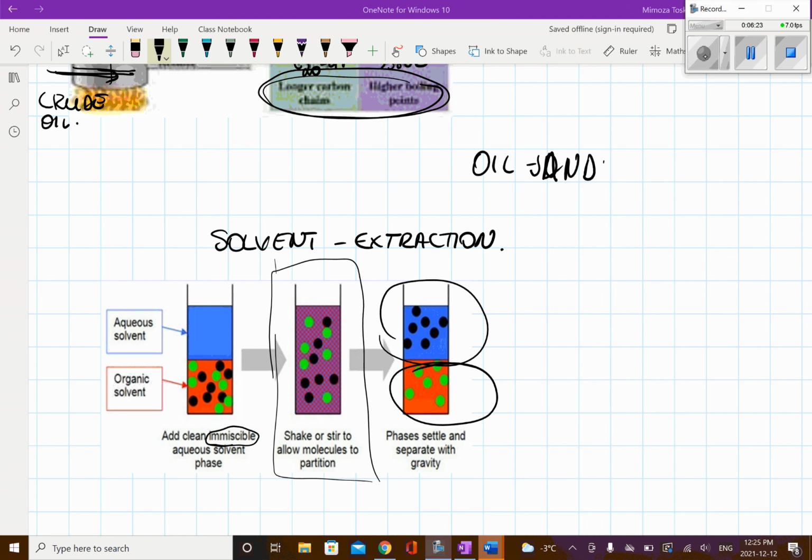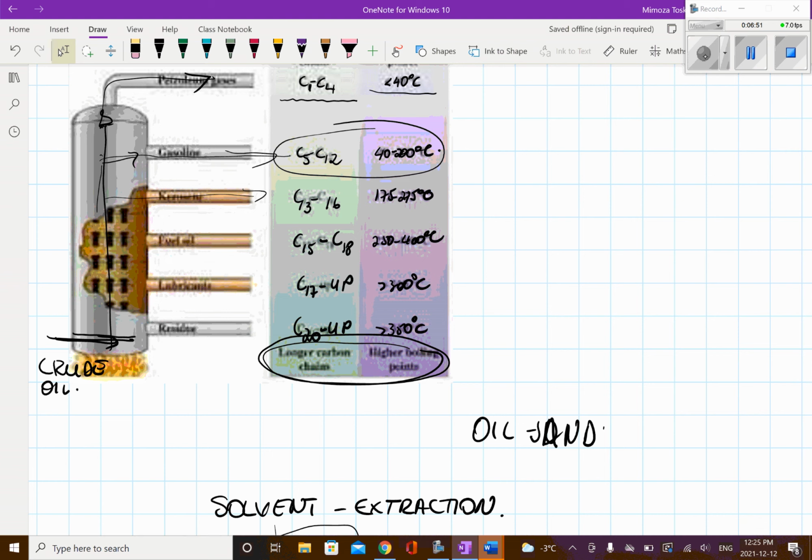So this is pretty much what you need to know about fractional distillation and solvent extraction. Fractional distillation separates into different hydrocarbon chains based on the boiling point. It is built as a tower where the bitumen is added at the bottom and the temperature is increased.